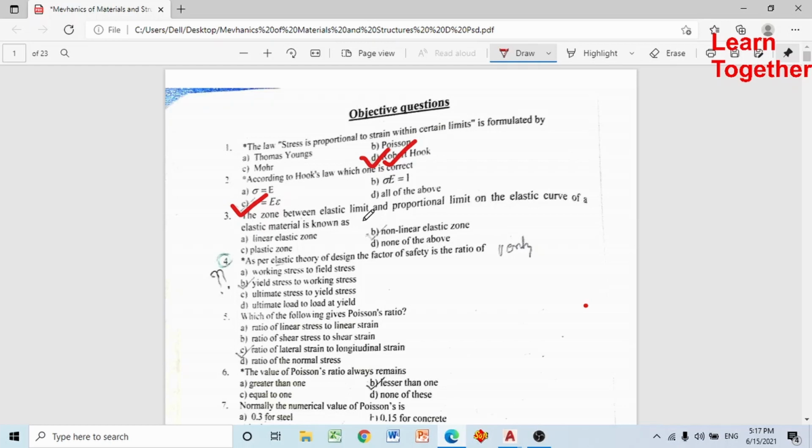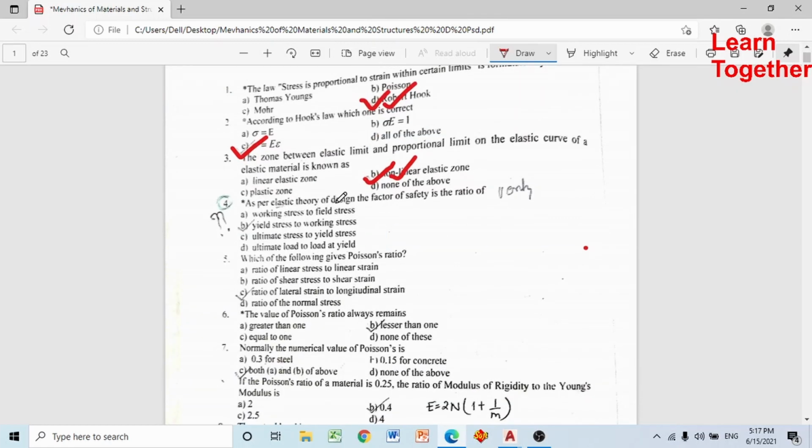The zone between the elastic limit and proportional limit on the stress-strain curve of an elastic material is known as the nonlinear elastic zone. As per the elastic theory of design, the factor of safety is the ratio of yield stress to working stress. Which of the following gives Poisson's ratio?